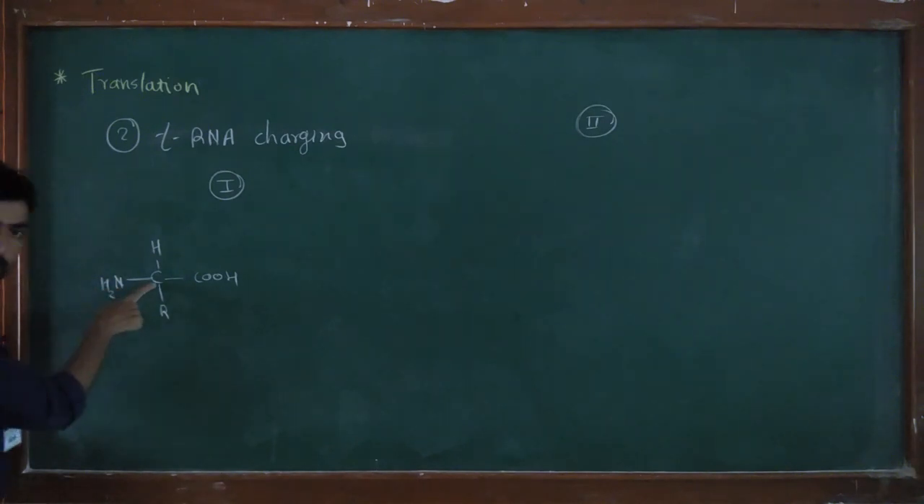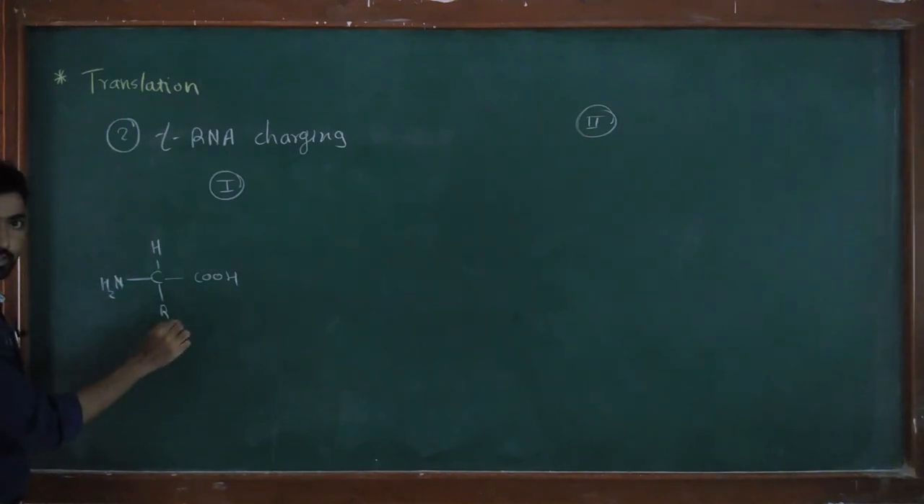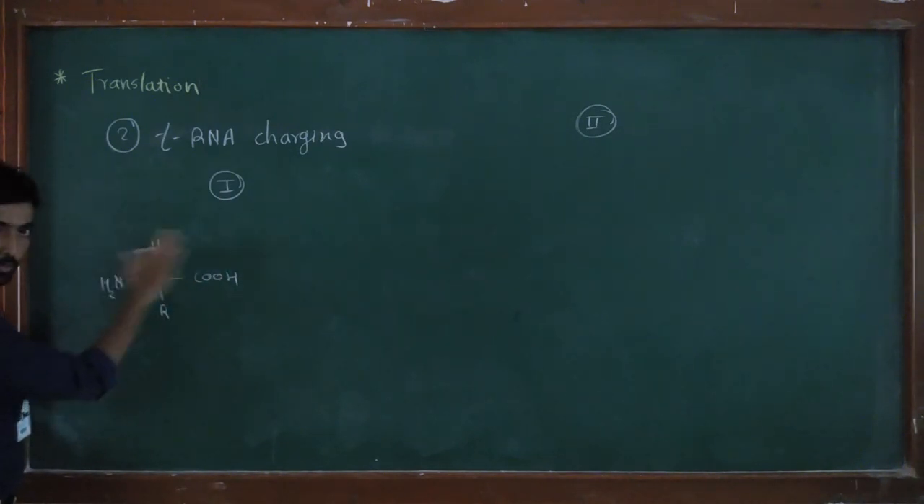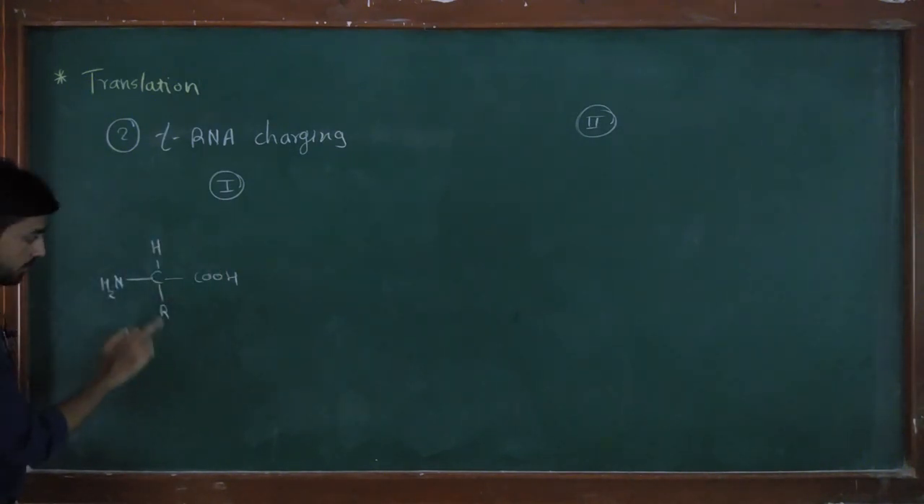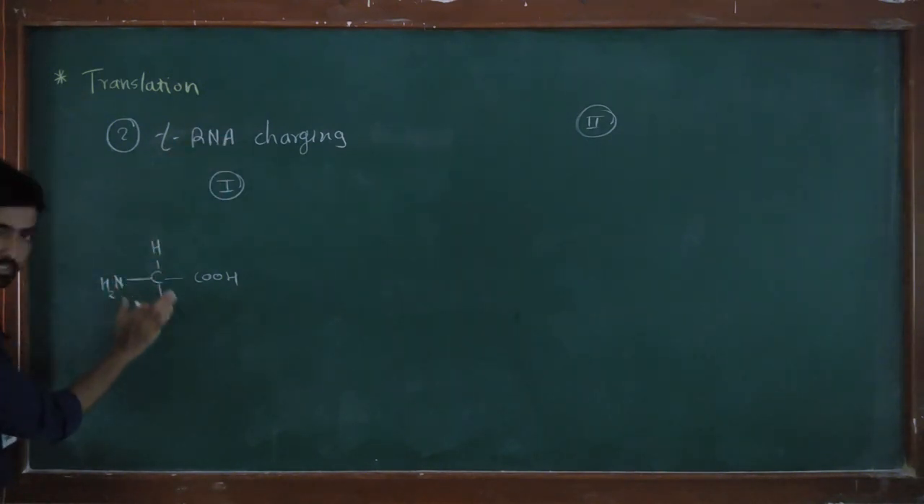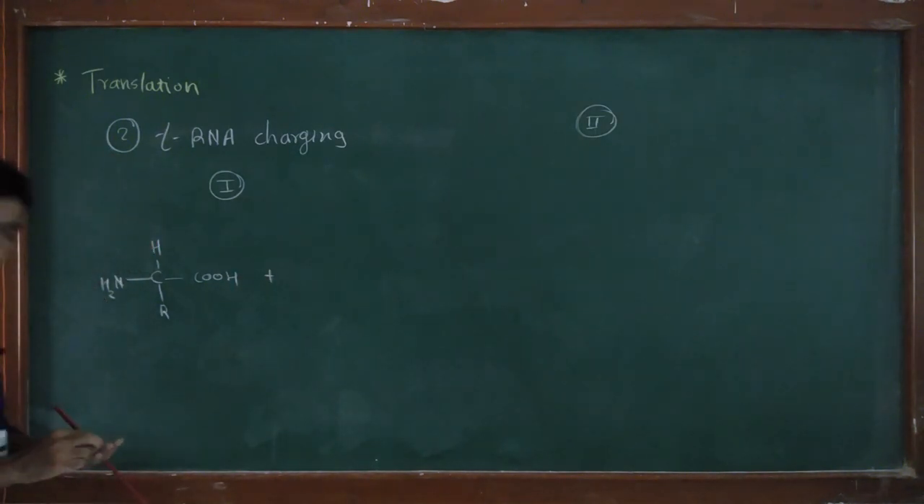We know that the central carbon in the amino acid is attached to hydrogen and an R side chain. This is the N terminal and this is the C terminal of the amino acid. This is the common structure of an amino acid. In the 20 different amino acids, this R chain changes, while the other groups remain the same. At the time of tRNA charging, this amino acid first gets attached to an ATP molecule.